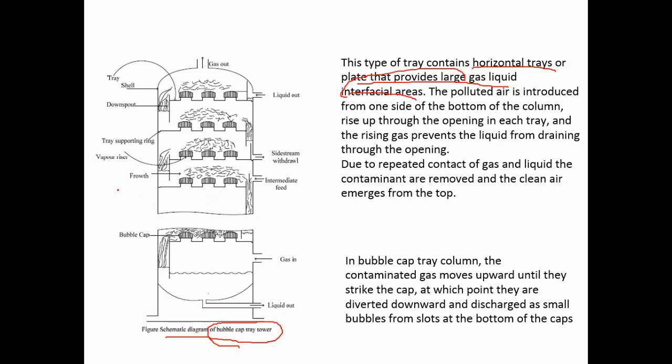Here, what happens? Here is the inlet of the gas. You have to keep the gas in, and there are plates with different stages where the water is sprayed. In the first step, the gas passes through here. After having contact at one stage, the gas again passes through here.